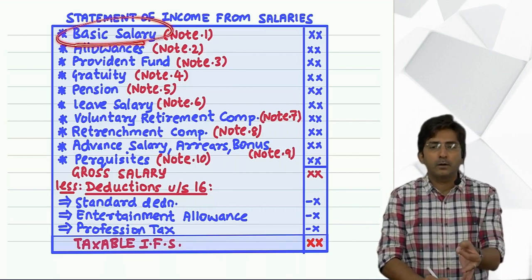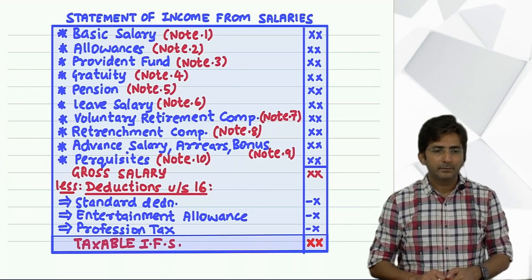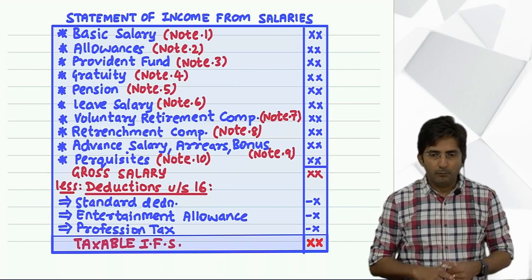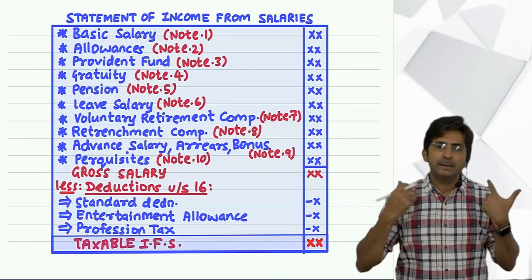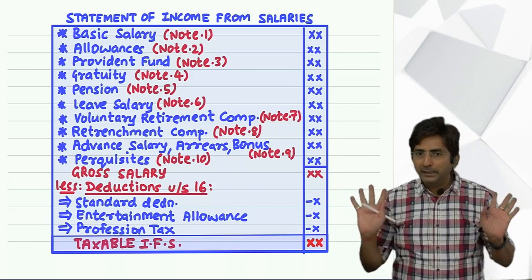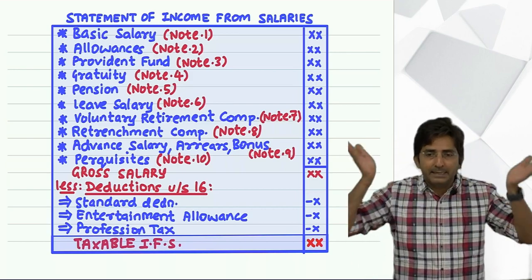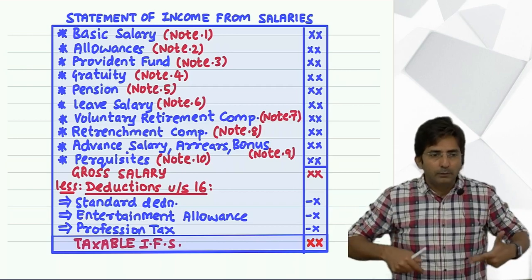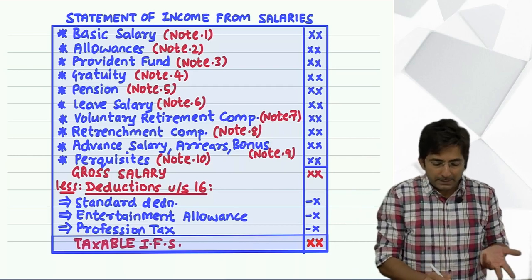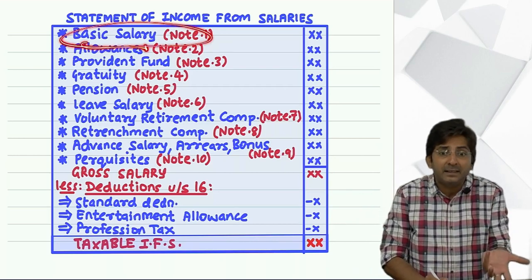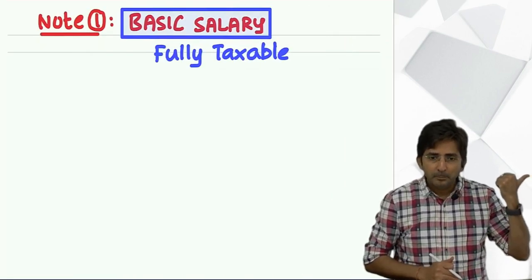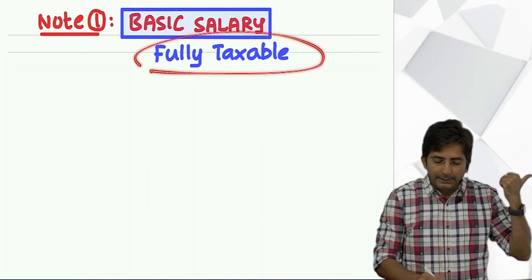Now, the main point is what? Is it taxable or exempt? You guess. Should it be taxable or exempt? Obviously taxable. If government will exempt your basic salary, how will they get tax? See, government is not doing a charity. They have started income tax to collect the tax. So obviously every income will be taxed. Exceptionally some things are exempt. But basic salary cannot be exempt. It is a main salary. It is always taxable. That's it. Over. Read. Basic salary is fully taxable.